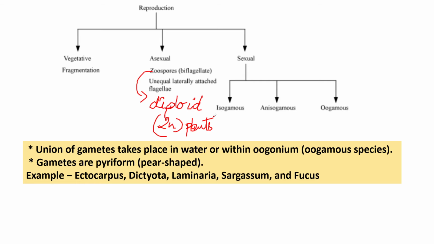Sexual reproduction: there is a union of gametes. It may be isogamous, by a union of two motile gametes of equal size, or it may be anisogamous, right? So a union of gametes may be isogamous, that is by a union of two motile gametes of equal size, or it may be anisogamous, with the two motile gametes unequal in size.